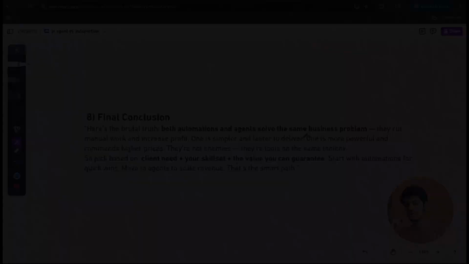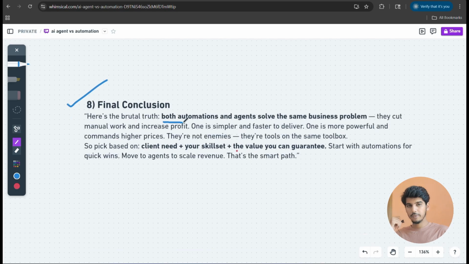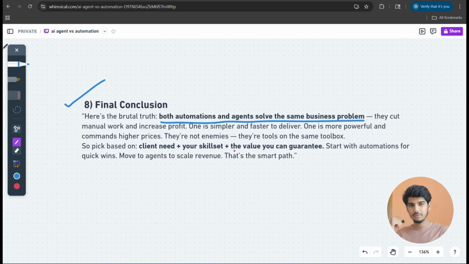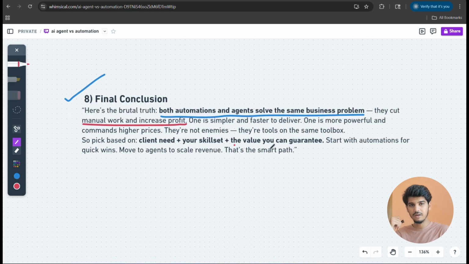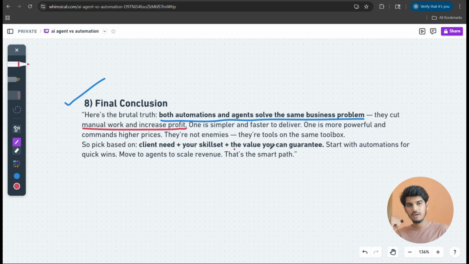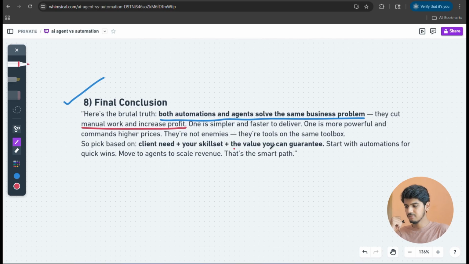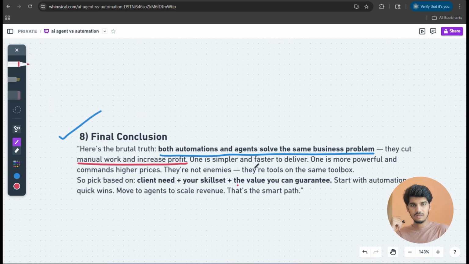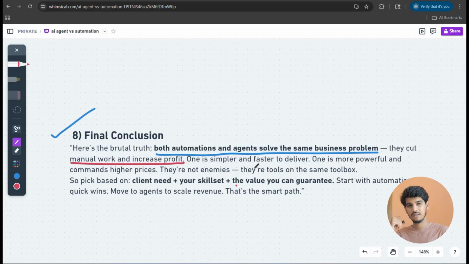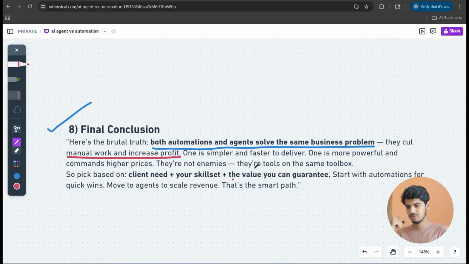And let's come to the final conclusion. Here is the truth. Both automation and AI agents do the same work. They cut the manual work and increase the profit of the businesses. One is simpler and faster to deliver, and the other is more powerful as it has thinking abilities and commands higher prices. They are not enemies. There's no big difference between them. They are tools in the same toolbox. Pick based on your client's needs. You know what your client wants, so pick according to that and the value you can guarantee.